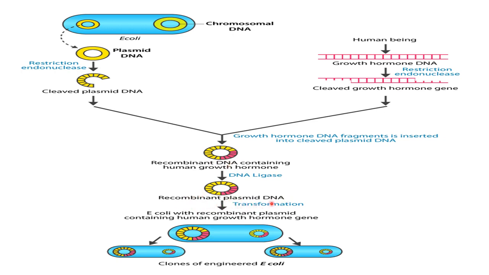Then this recombinant plasmid DNA is transformed into the host cell, meaning the E. coli cell. Here you can see the transformation, and when the E. coli cell is duplicating, you can see here 2 daughter cells have been formed. So at the time of duplication of the E. coli cell, our gene will also duplicate, meaning many copies of the gene for growth hormone will be formed in every E. coli cell. So this is called gene cloning and the expression of growth hormone DNA.